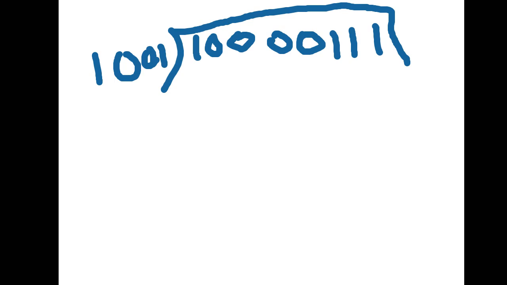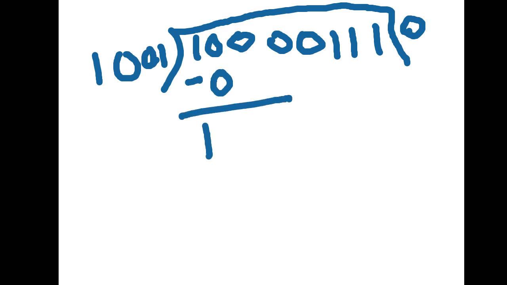If we go for 1 time, then 1001 will be greater than 1000, right? So we will go for 0. 1001, 0 times is what? Yes, 0 only, right? Then we will subtract 1 0 0 0, these 4 digits, and now we will bring down the next digit.